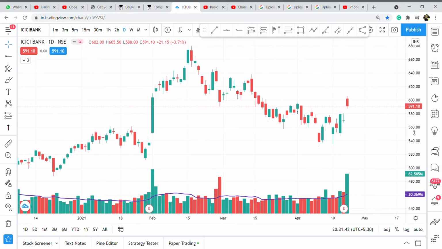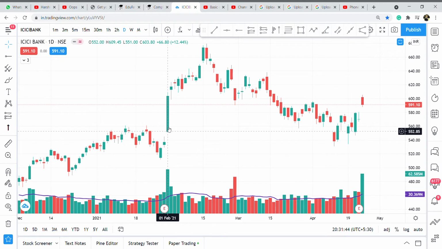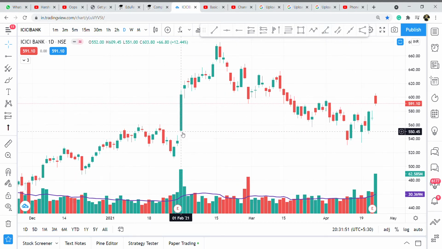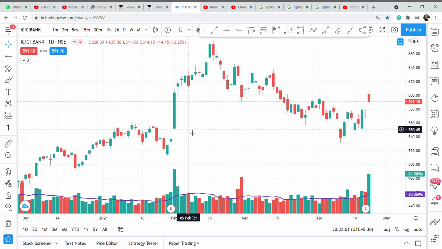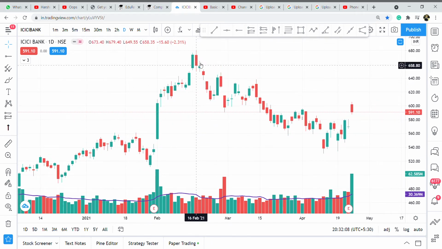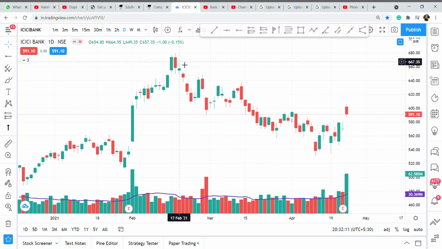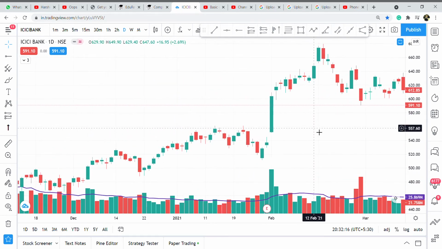A green candle basically means that in this particular time frame, that is the 1 day time frame, on 21st February, the stock closed somewhere higher compared to the opening price. So when a stock closes at a higher price compared to the opening price, it will be a green candle, and vice versa. When a stock closes lower compared to the opening price, then it will be a red candle. So what does this particular candle suggest?